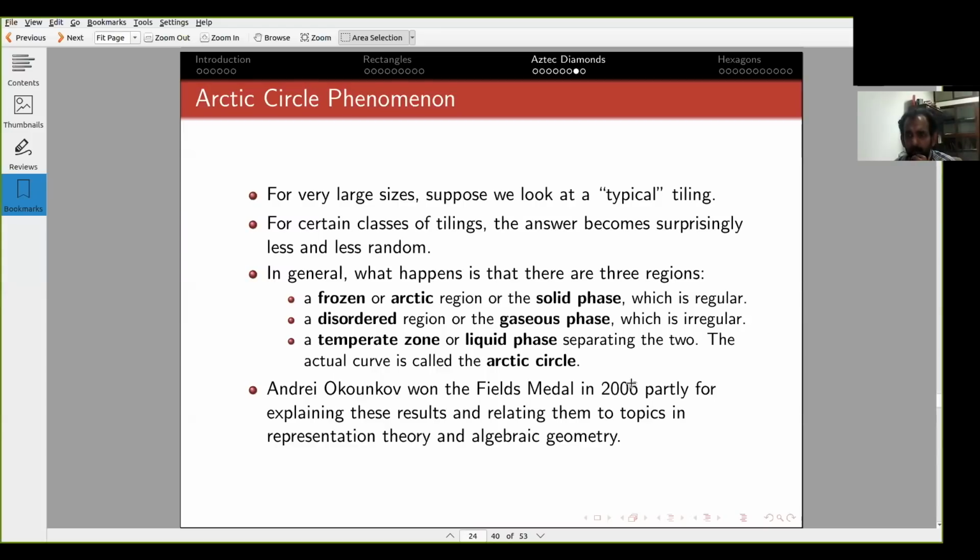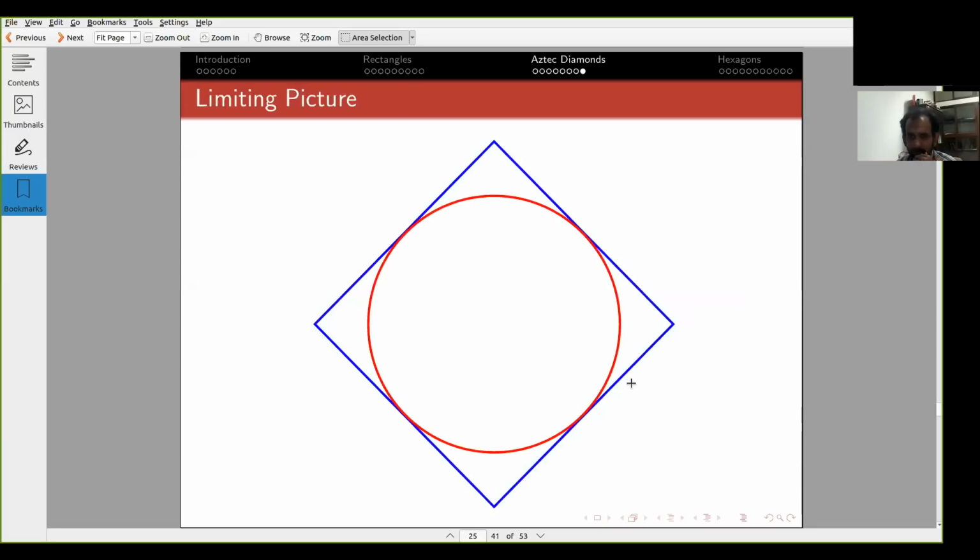More recently, probabilists like Stanislav Smirnov have won the Fields Medal for not exactly the same but related things in probability. It turns out that as you take n going to infinity, the region separating the two will become exactly a circle, and that's why it's called the Arctic Circle. In general, you'll have an Arctic curve. These are the frozen regions, this is the disordered region. This pattern will get better and better as you go larger, somewhat paradoxically.